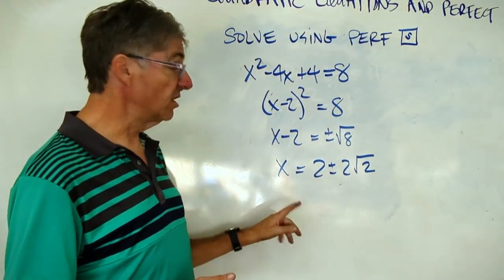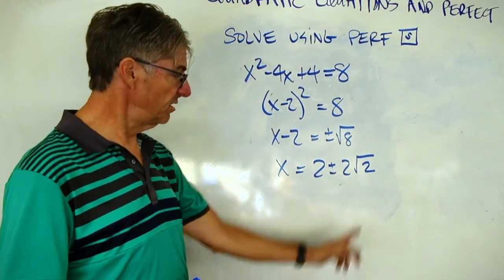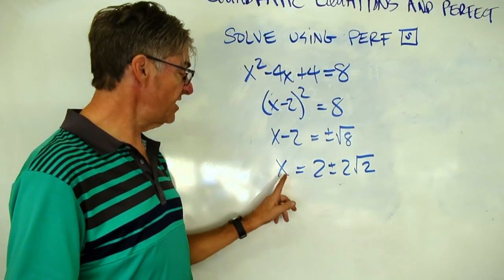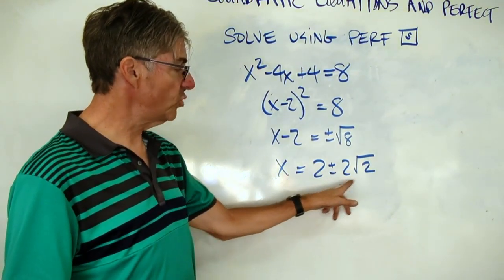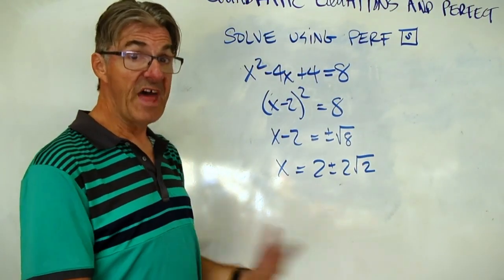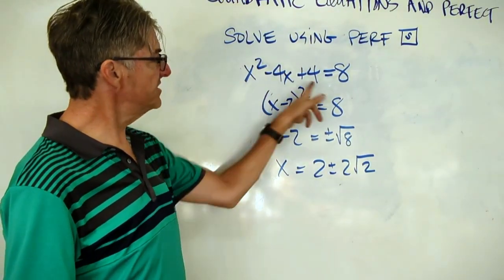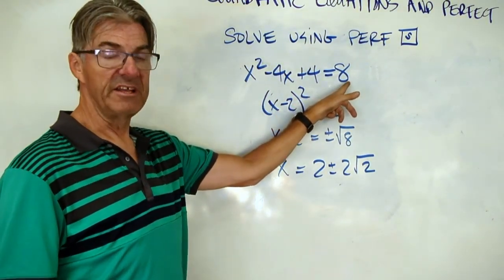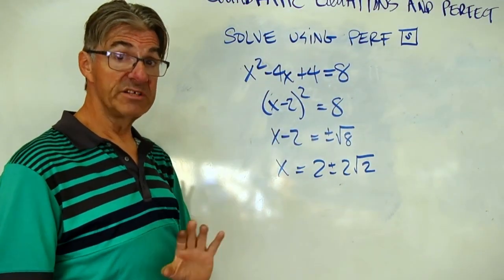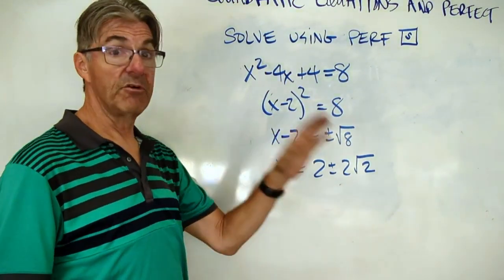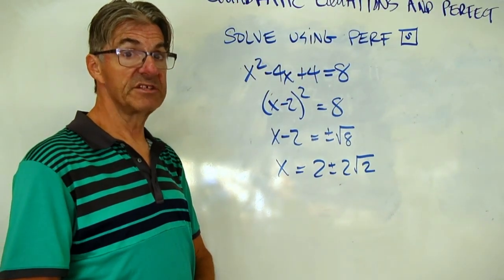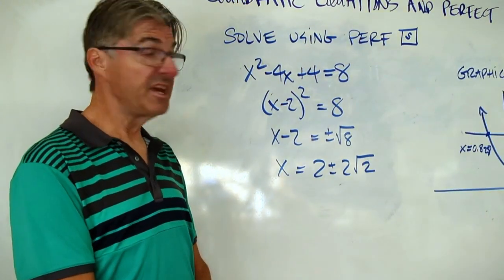So my solution here, my exact solution, leaving the root 2 in place, is x equals 2 plus or minus twice the square root of 2. So that's my solution to making this side of the quadratic equal to 8. Now I want you to pause the video and do the same thing graphically on your graphing display calculator. All right, let's see how you did.